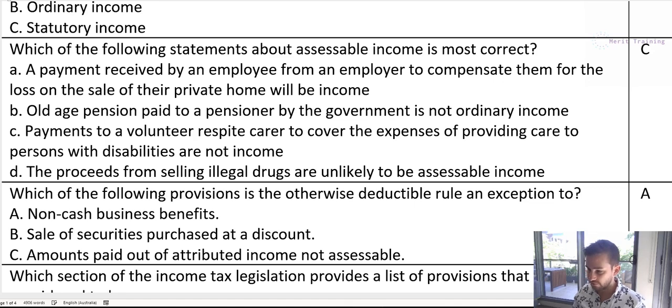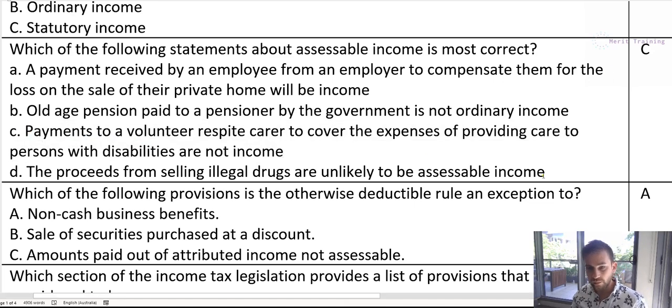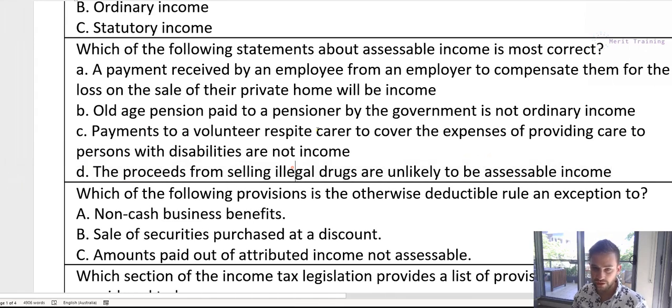So in this case, they've got this very specific example where payments to a volunteer respite carer, to cover expenses of providing respite care for a disabled person, are not assessable income. So the answer for this one is that is correct as well. But let's just check this D. The proceeds from selling illegal drugs are unlikely to be assessable income.